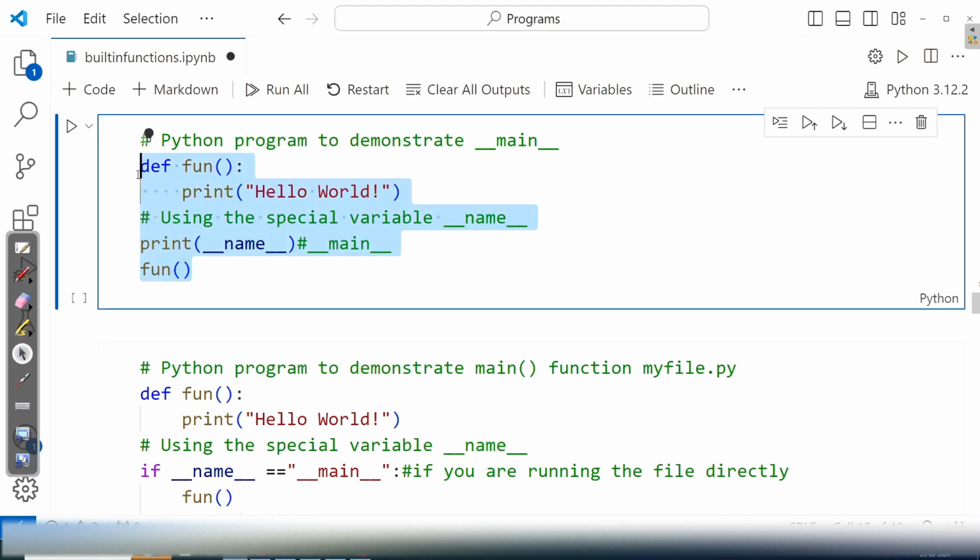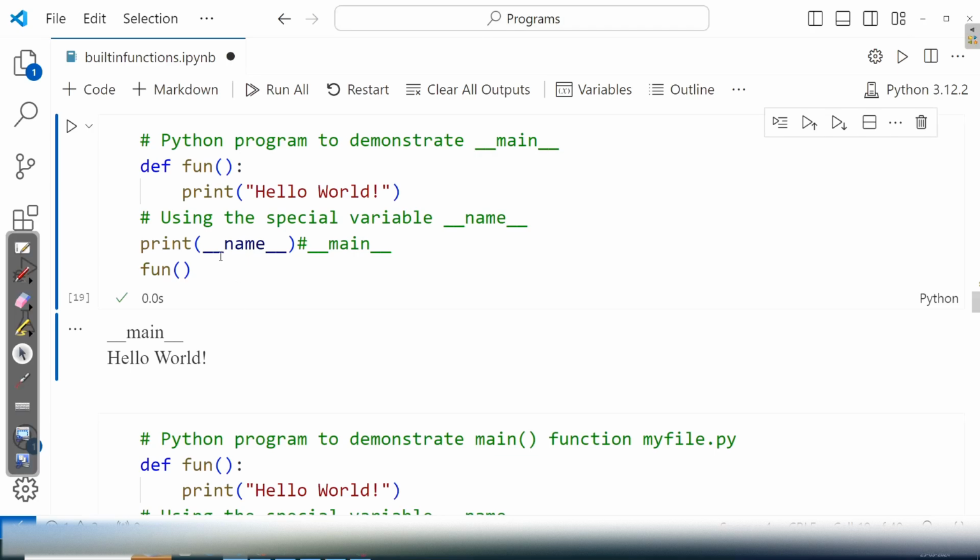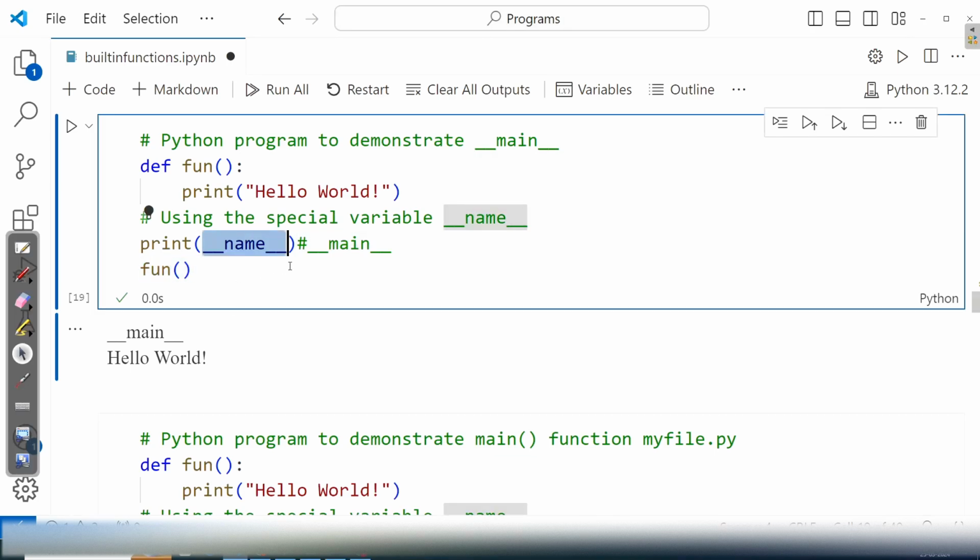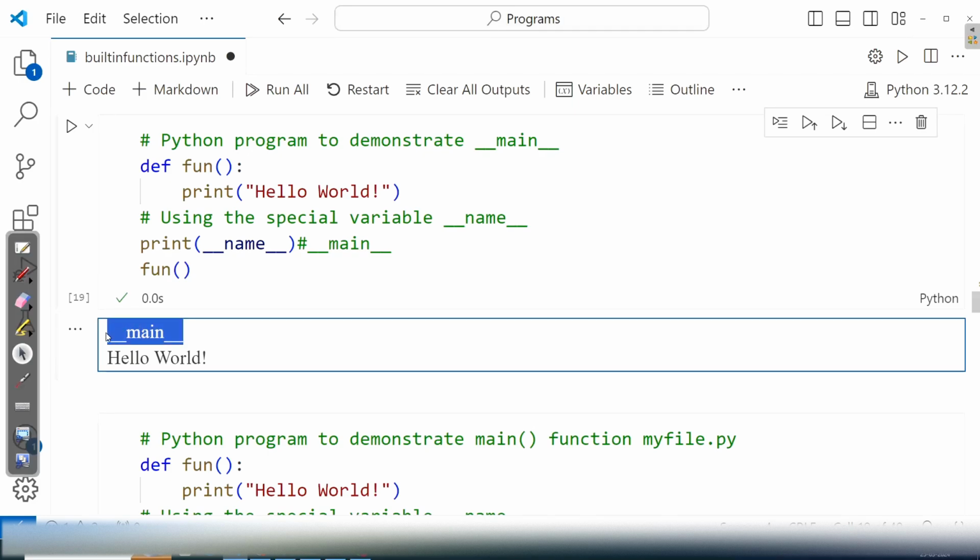See, when you run this file directly, the __name__ variable is set to the string literal __main__. Whenever you run a Python file or module directly, its __name__ variable is set to the built-in string literal __main__. So when you run this file, of course you get hello world, and anyhow the value of the __name__ variable is the string literal __main__. Let us see this. See here, what is the value of the __name__ variable? The __name__ variable is assigned the built-in string literal __main__ whenever you run the file directly.